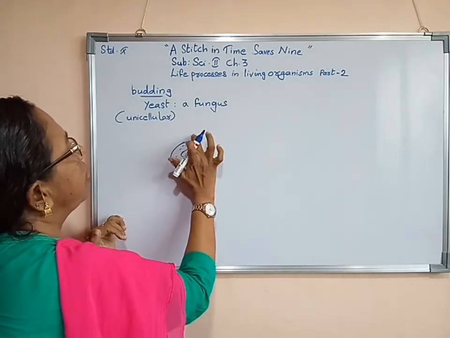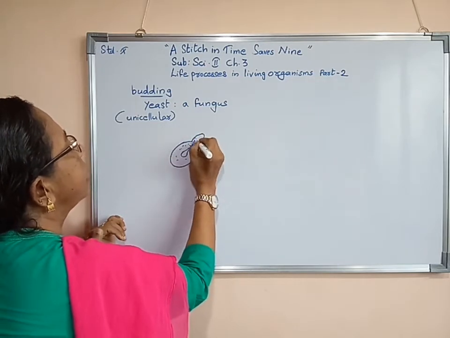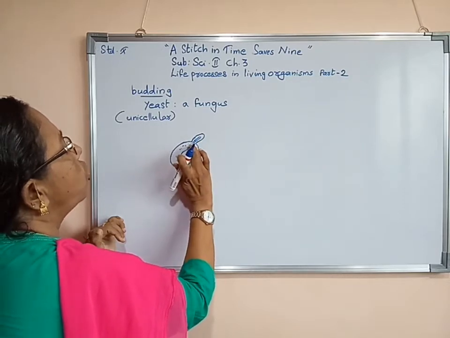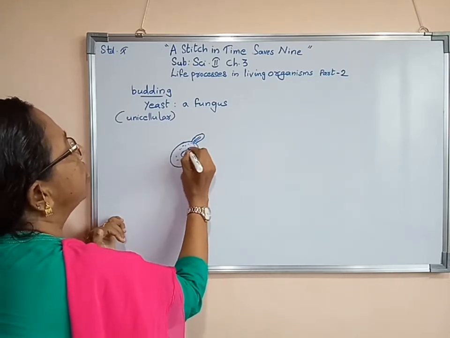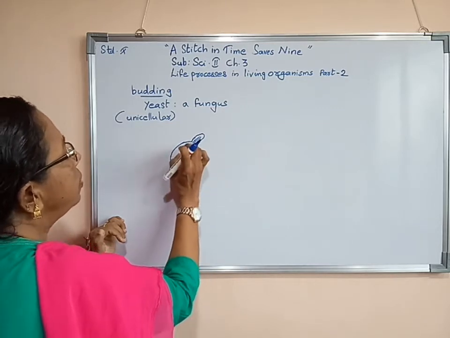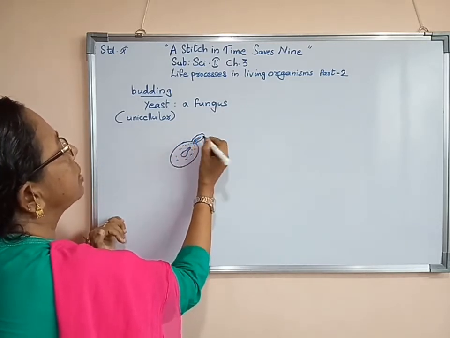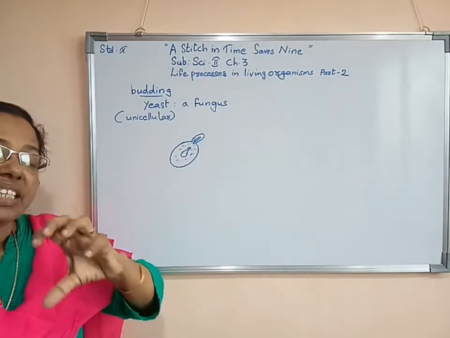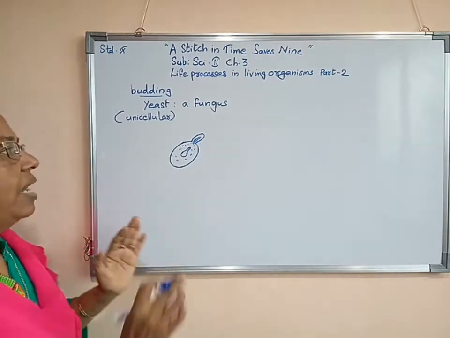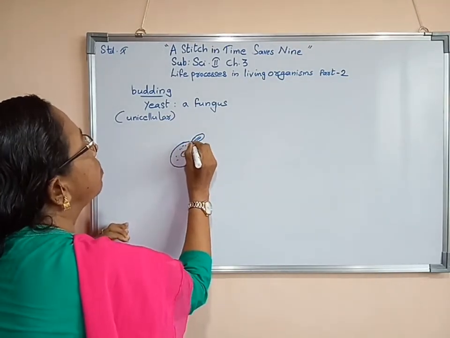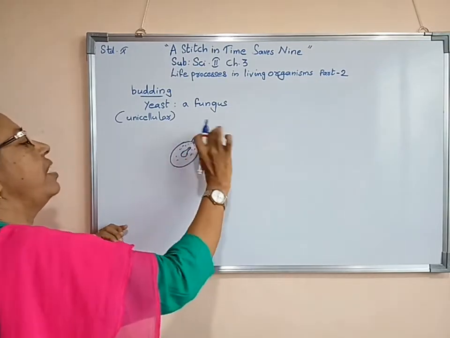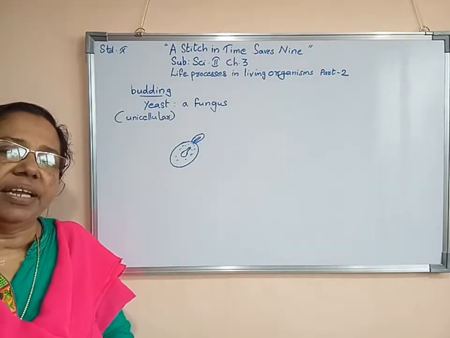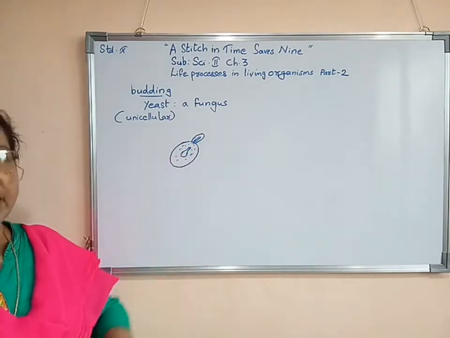Afterwards, this bud will grow big. In that way it becomes big, and the nucleus will enter here. Then slowly, a constriction will occur here, a cut will occur, and this nucleus will separate. Once its growth is complete, at that time it will separate from the parent cell and grow separately. Then it will live as an independent organism, an independent yeast.